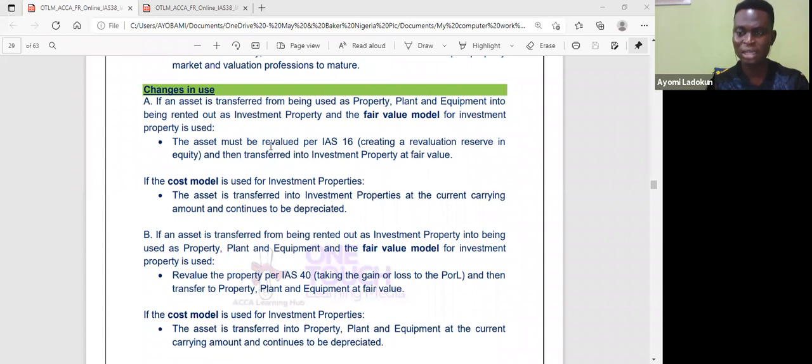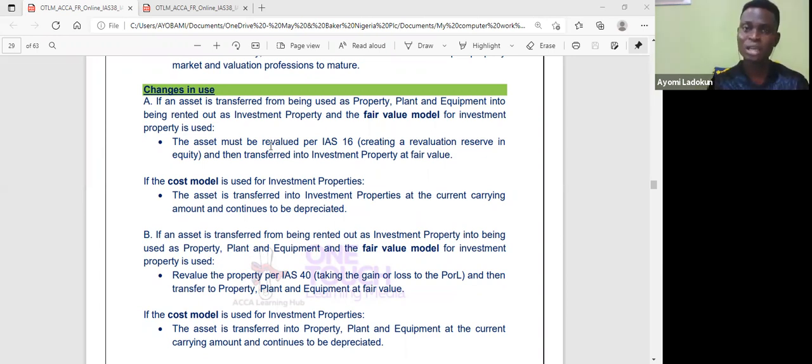So I remember clearly that we said investment property are land or building or part of land or building, held for capital appreciation or to earn rental income. I made emphasis to say, once it is not land or part of land or building, then don't even think of IAS 40. And of course, it has to be held for capital appreciation and to earn rental income. And if I have a land for undecided future use, I can also apply IAS 40 investment property. It's going to suffice.